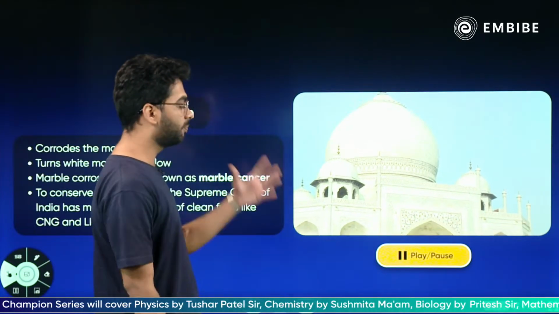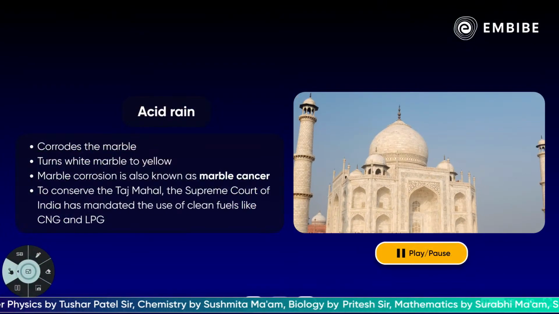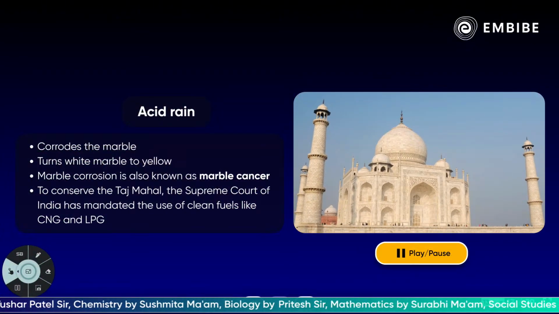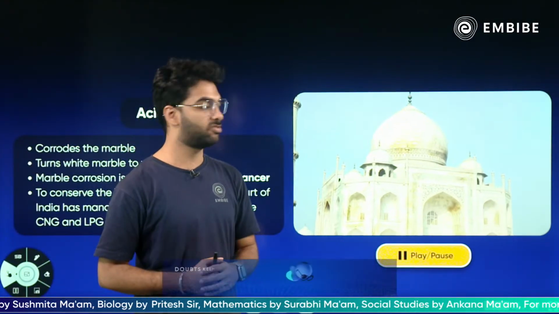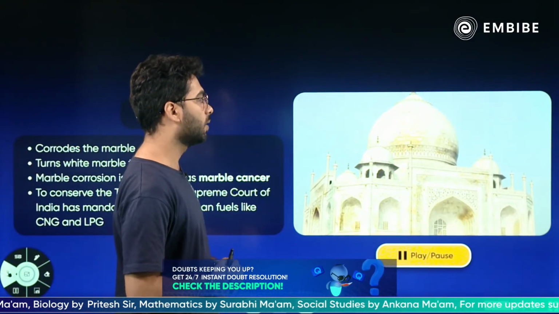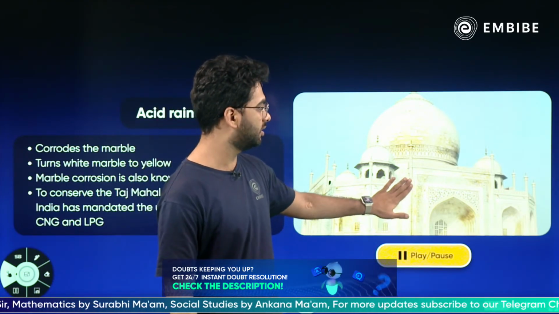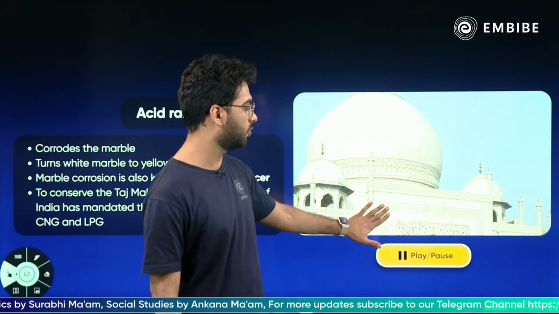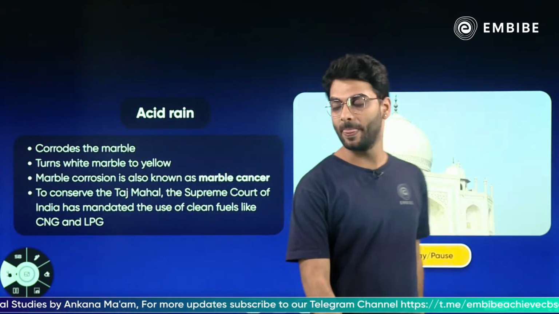You can see the beautiful, amazing Taj Mahal, one of the wonders of the world. It is really very beautiful. I've been lucky to visit it, and the Taj Mahal had turned greenish yellow because of the acid rain, but now it is again completely white. Okay, you can see how it is turning dirty and greenish yellow. Yeah, that was because of the acid rain. Okay.